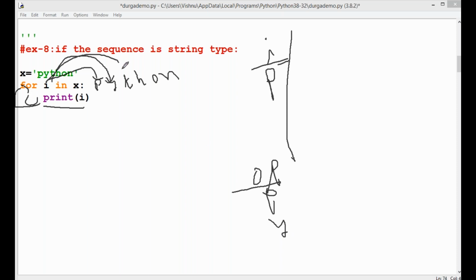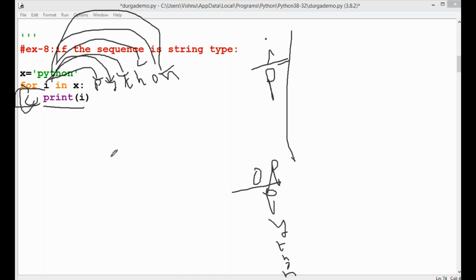Again go back, i value equals T. Print the value T. Again go back, i value equals H. Print the value H. And i value equals O. Print the value O. Again the next i value equals N. Print the value N. Okay, here the output is P, Y, T, H, O, N, Python.